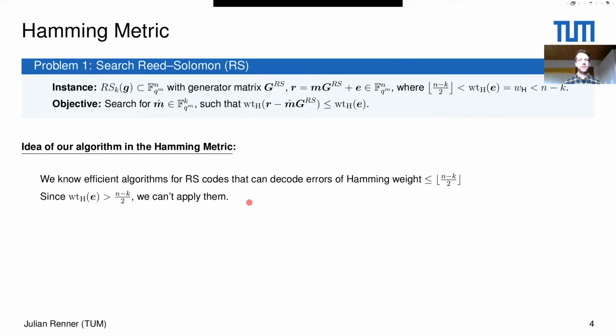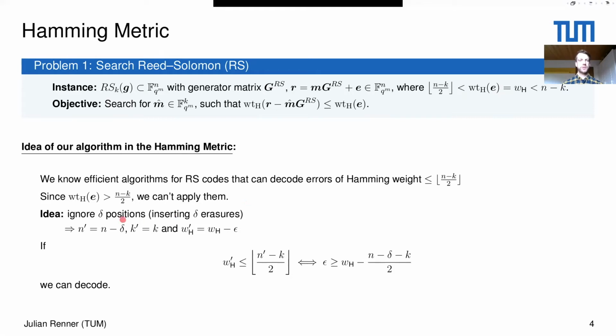However, we can do something else to decode it. Namely, the idea of our algorithm is that we ignore delta positions in this vector R and delta columns of the generator matrix. In coding terms, you would say that you insert delta erasures. What you obtain is that the code length is now decreased to n prime, which is equal to n minus delta, obviously.